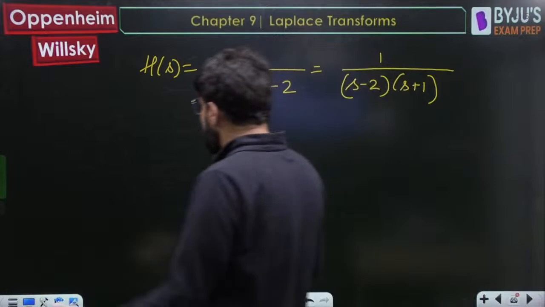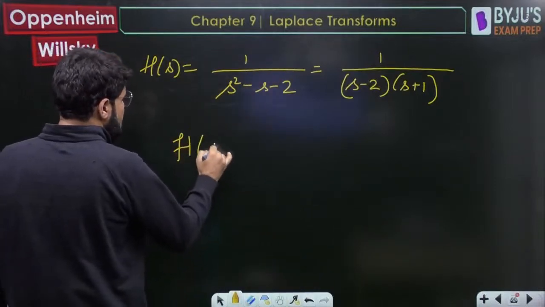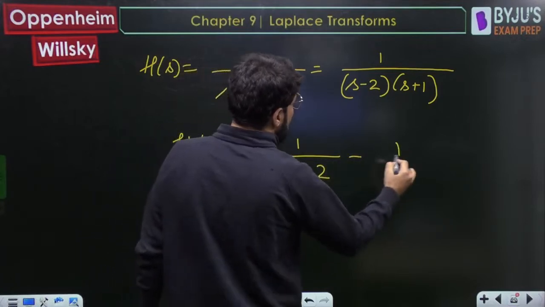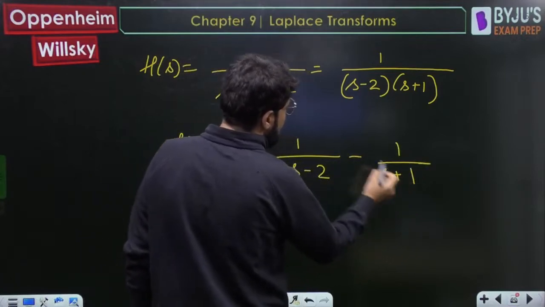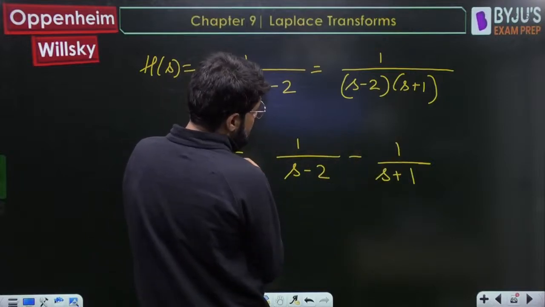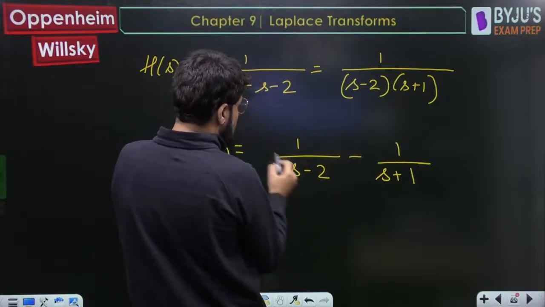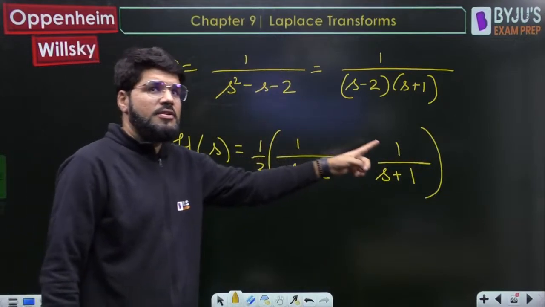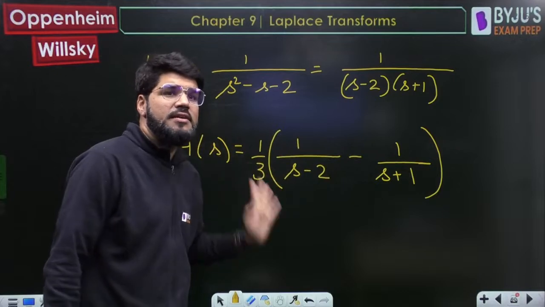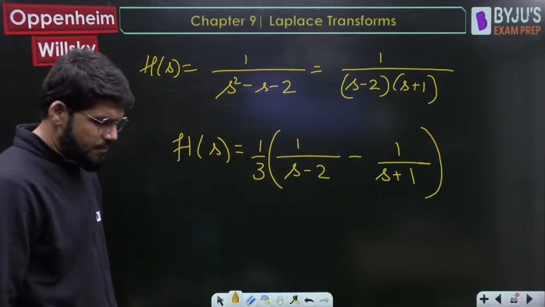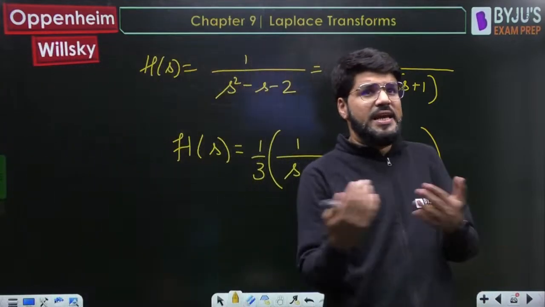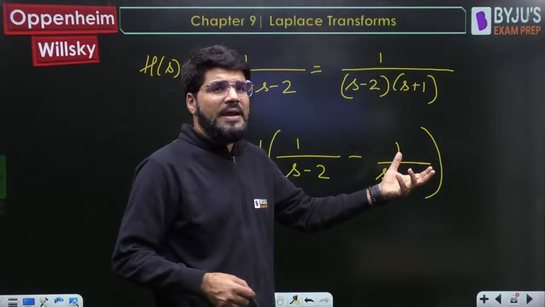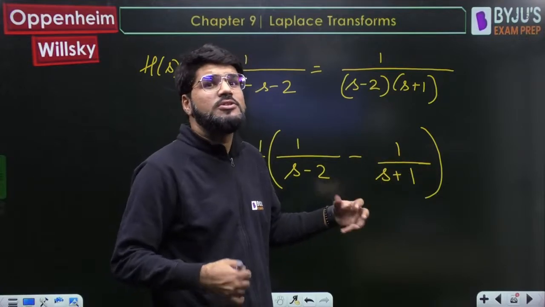But now the next step is, because you want to get h(t) also, better split into partial fractions right now only. So let me try the partial fraction: 1 upon s minus 2 minus 1 upon s plus 1. So s plus 1 minus s minus 2, s and s cancelled, 1 plus 2, 3 will come. But I don't want 3, so I will multiply by 1 by 3, so that after subtracting, the 3 that comes is cancelled with the 3. This is what H(s) is. But without ROC, I cannot say what h(t) is, because 1 upon s plus 1 comes as e power minus t u(t) or minus e power minus t u(minus t), depending on ROC.